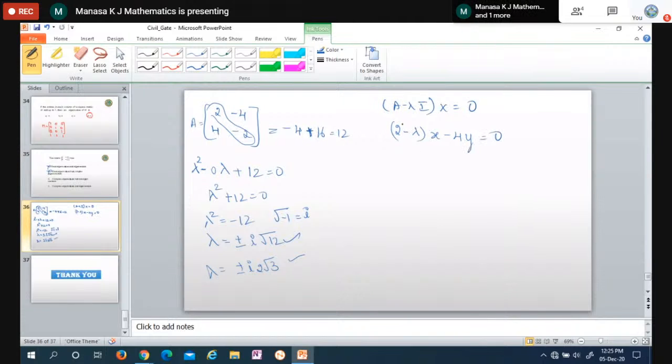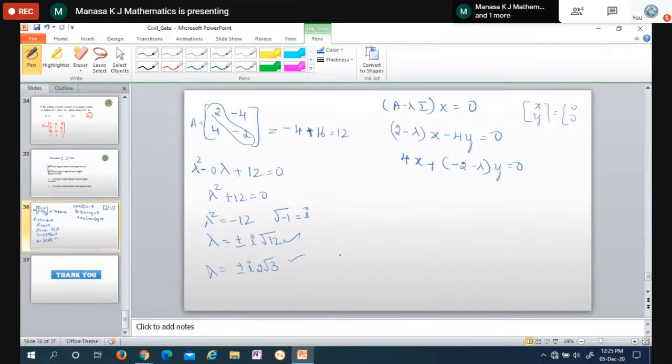The second equation becomes 4x plus (minus 2 minus lambda) y is equal to 0. This is matrix A. Lambda, write it as it is. I is nothing but the identity matrix. Since it is order 2, I becomes 1, 0, 0, 1. X is the unknown matrix. You can take it as x, y or x1, x2, equal to 0, 0.